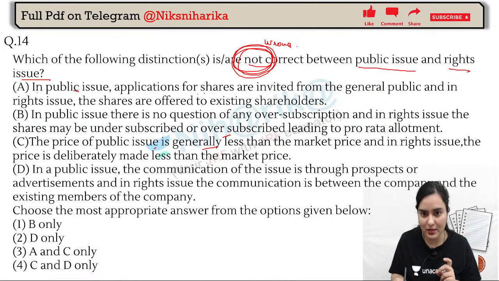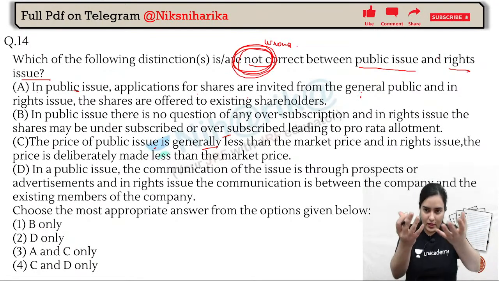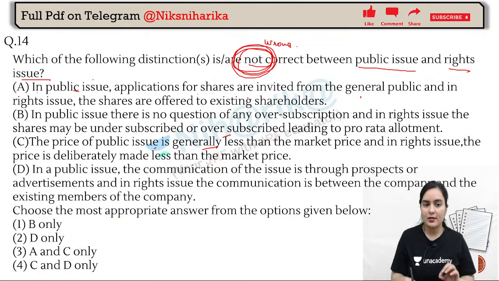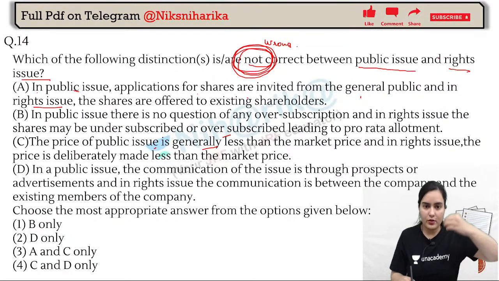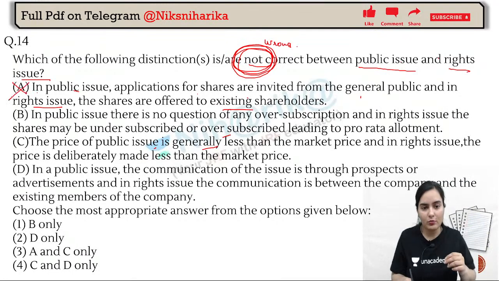In public issue, the applications for the shares are invited from the general public. True. We call from the public, we take money from the public. And in the rights issue, the shares are offered to the existing shareholders. That is the first point that we have discussed. So definitely this cannot be the answer because we have to point out the wrong one. Now, in the public issue, there is no question of any oversubscription.